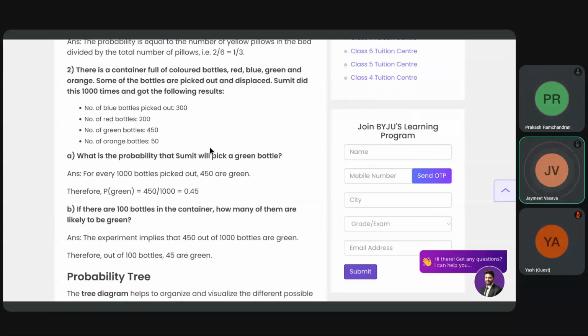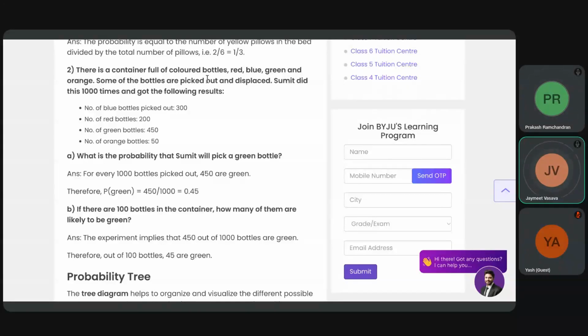Again, there is a container full of colored bottles: red, blue, green, and orange. Some of these are picked out and displaced. Sumit did this 1,000 times and got the following results. So now the question is, some of these were picked out and displaced. What does it mean, displaced? That means they were put back. I assume it is put back only, displaced, unless they were thrown out.